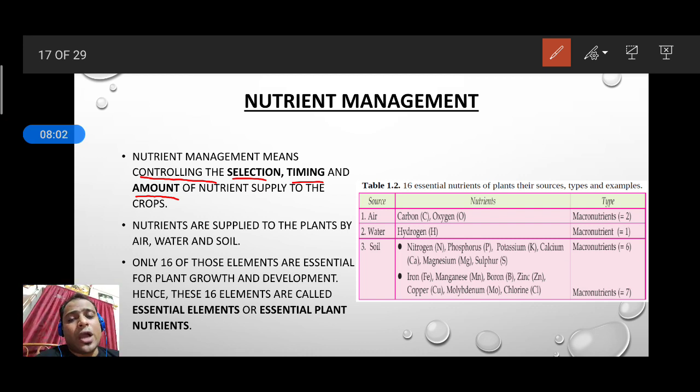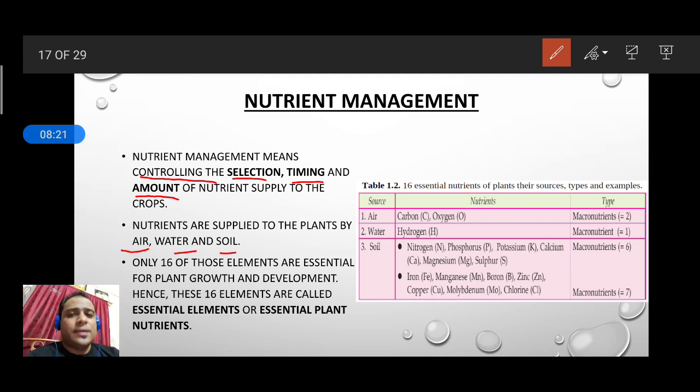Now, how are nutrients supplied? Nutrients are supplied in three ways. What are they? Air, water and soil. Through air we can provide nutrients, through water we can provide, and through soil we can provide these nutrients.